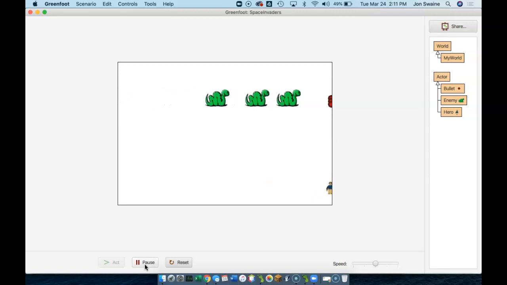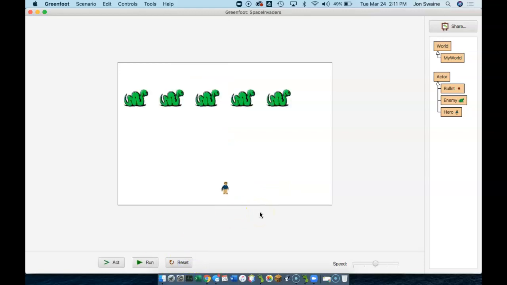On the event that the bullet hits a snake, the snake goes away. This is event-driven programming, and it's lots of fun. But not everything I do is driven by the keyboard and the user. There's some stuff that I want to happen automatically, and you're kind of seeing that with the snakes, the enemies moving back and forth. We're not controlling that with keys, but we can go further than this.